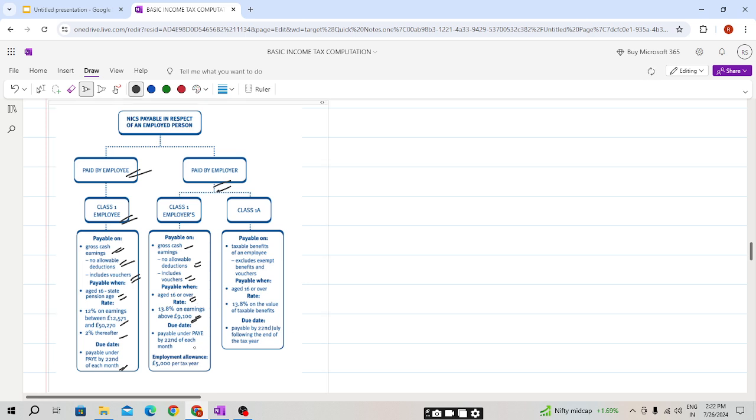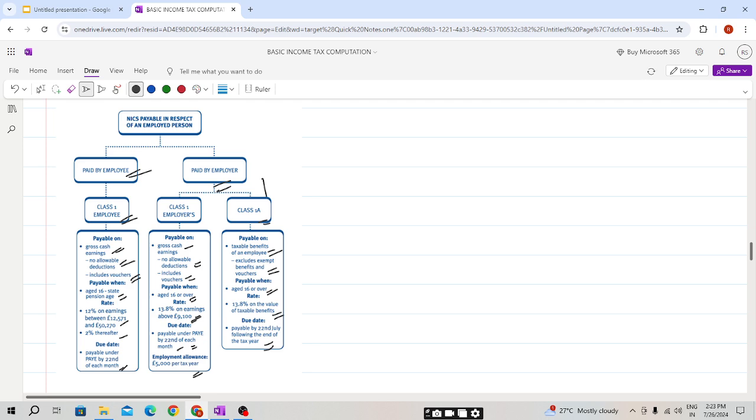Due date 22nd of each month, employment allowance of 5,000. Class 1A NIC: taxable benefits, excludes exempt benefits and vouchers, age 16 or above, 13.8% on value of the taxable benefit. Due date is 22nd July after the end of the tax year.